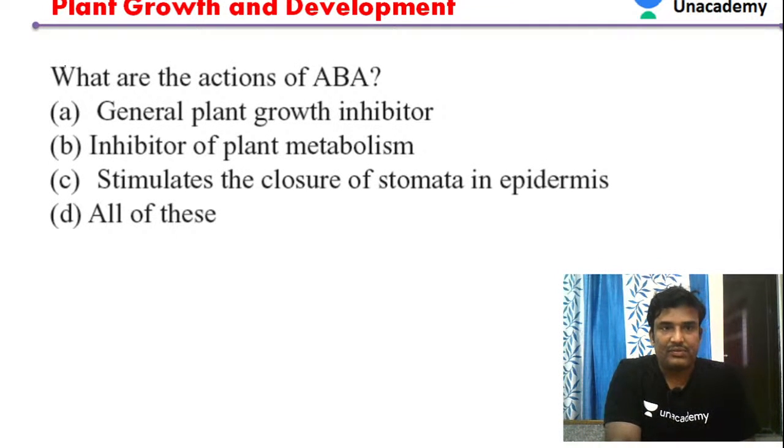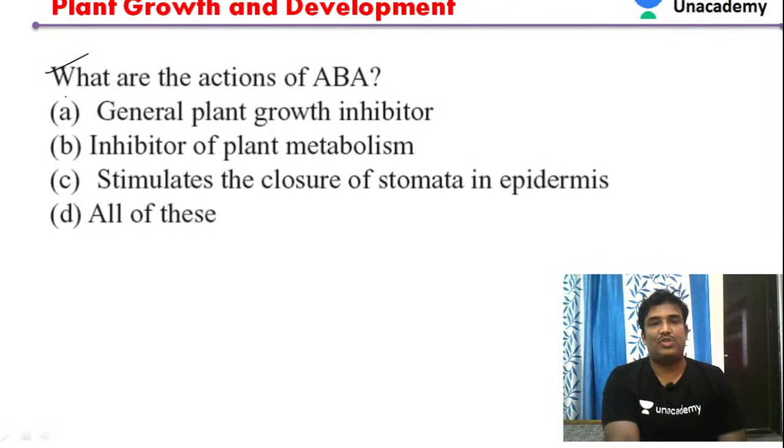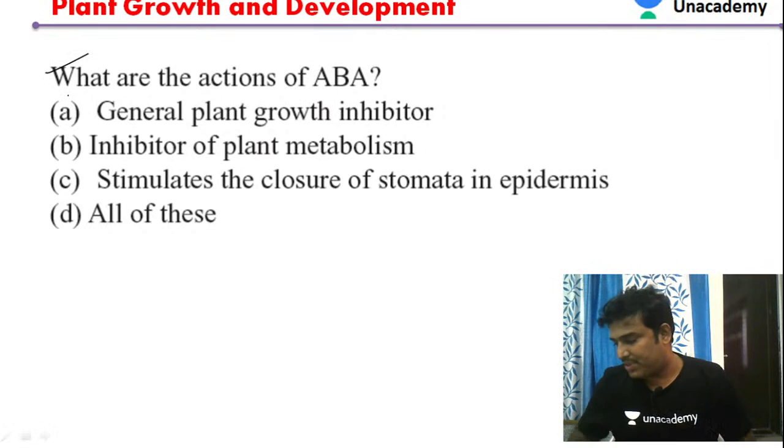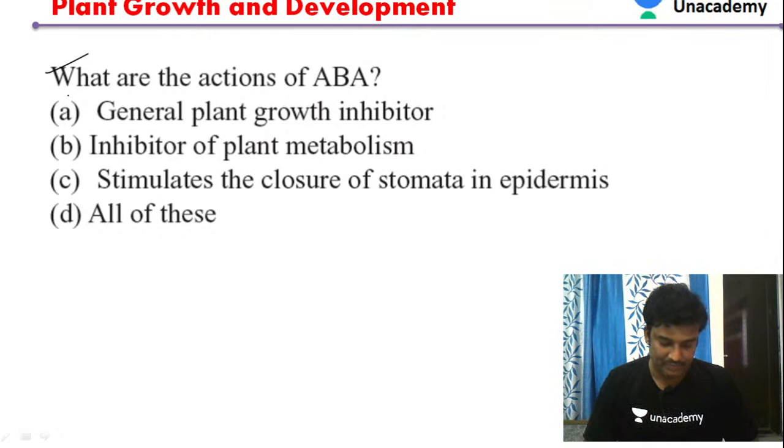Then, what are the actions of abscisic acid? Next question. If you see the actions of abscisic acid, generally these are growth inhibitors.